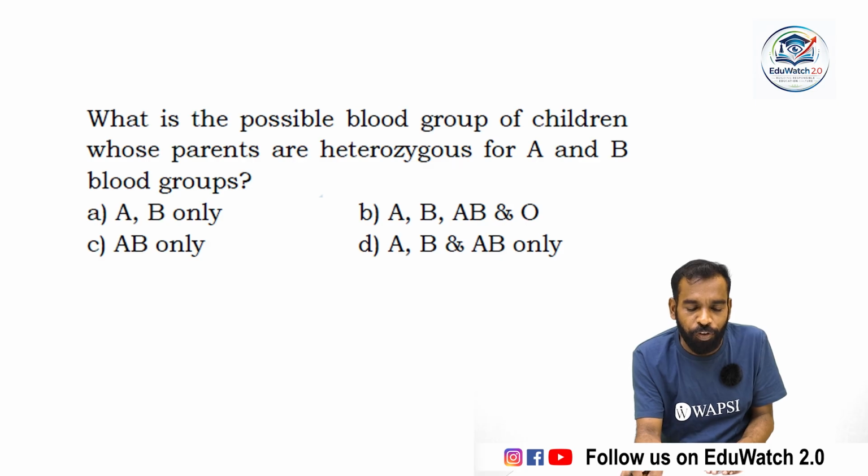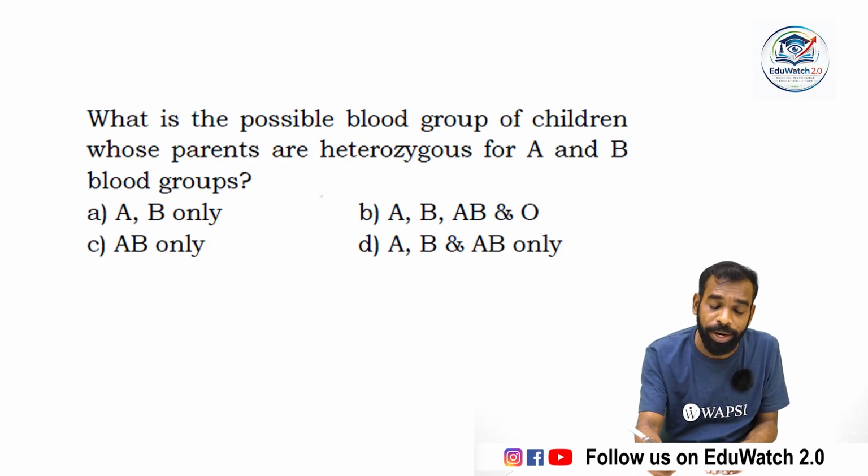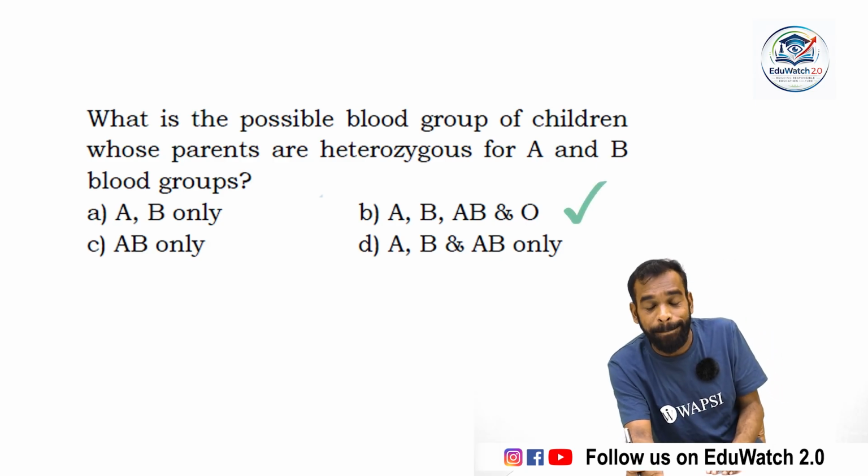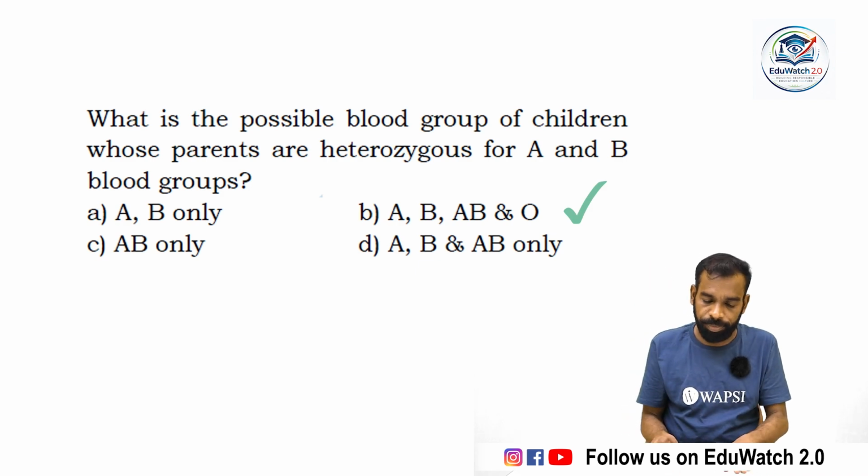There is a possibility of AB only. There is a possibility of A, B and AB only. We already discussed this question in the first session, so option B is the correct answer.